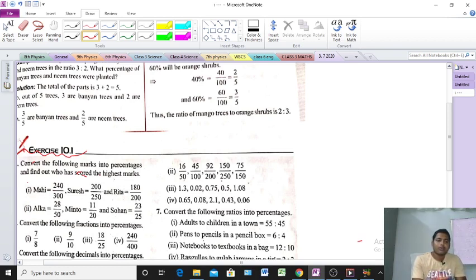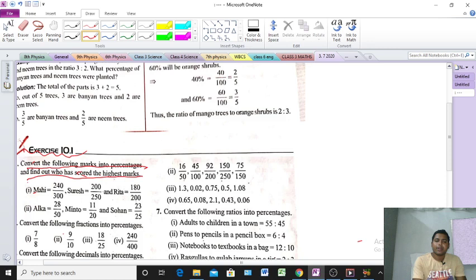What is the question? Convert the following marks into percentage and find out who has scored the highest marks. This is the question. Now see, at first we find the percentage. After that we find who has scored the highest mark. So now see, first Mahi.